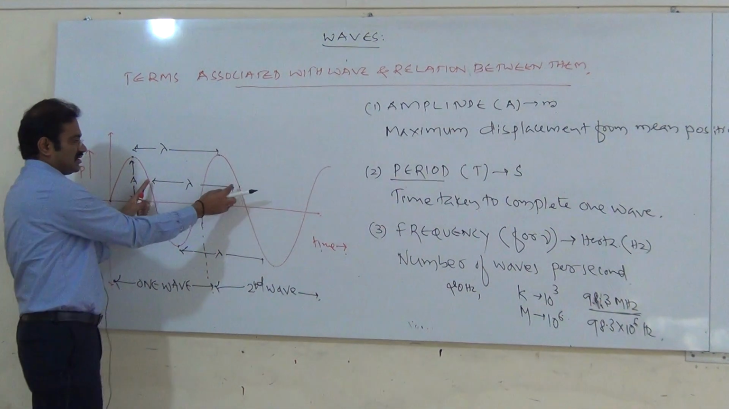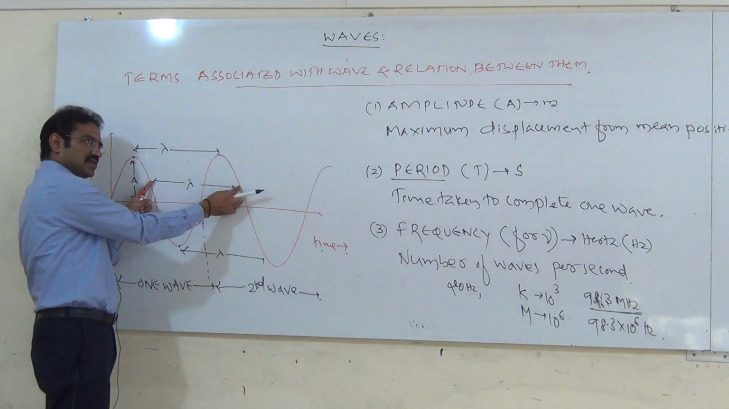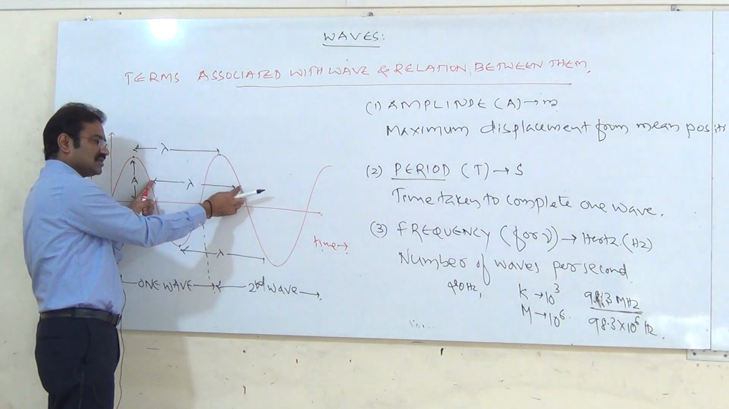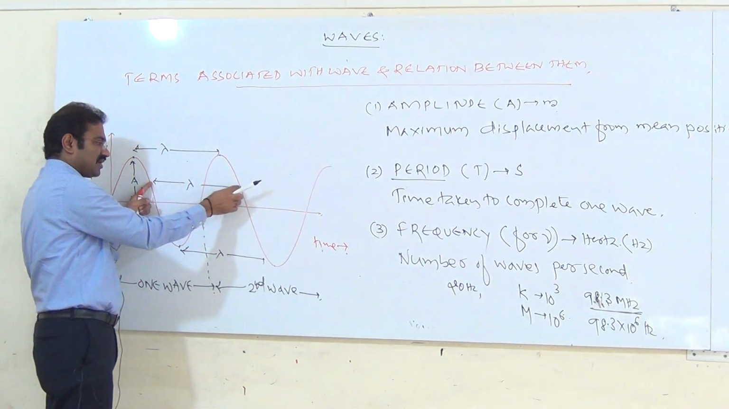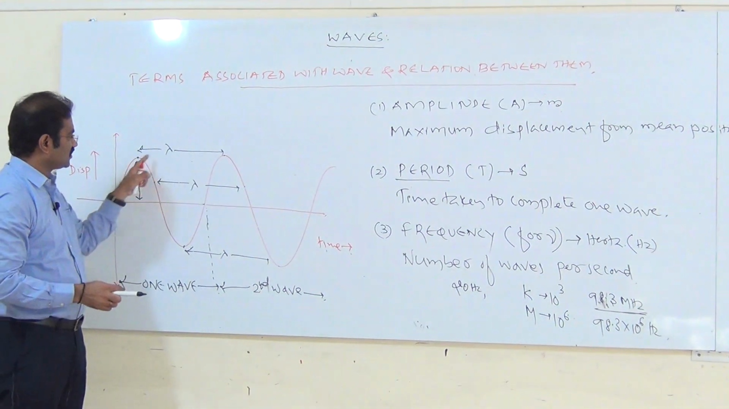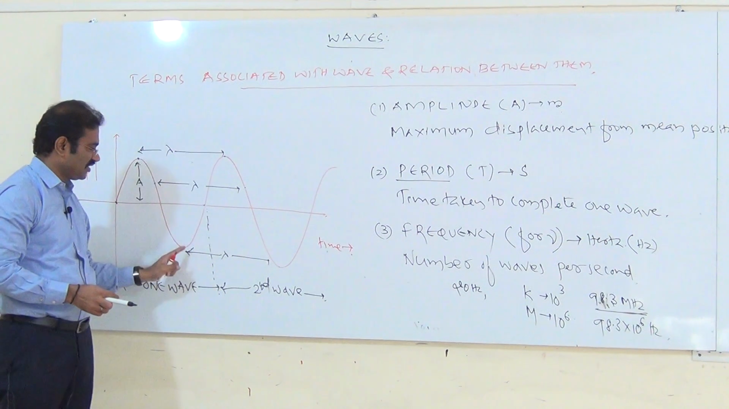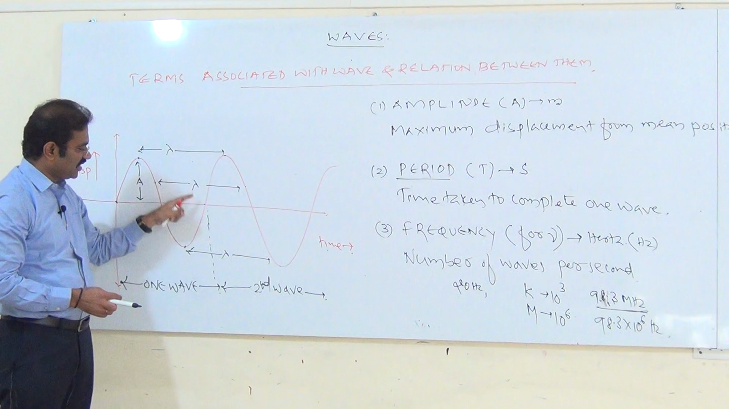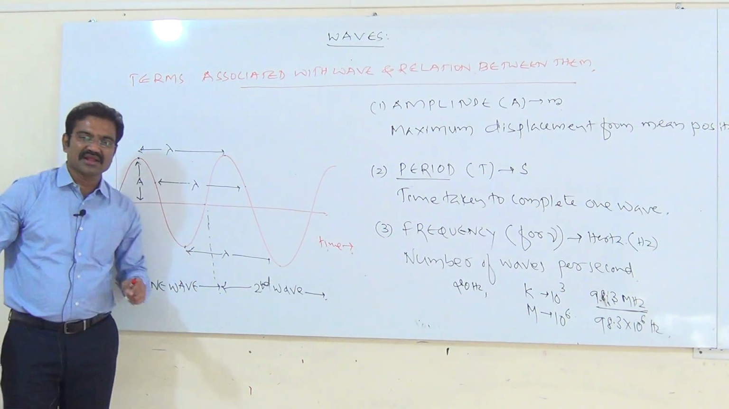Wavelength is the distance between the two particles which are in the same phase. Observe, these are at the same phase, peak phase. These particles are in the same phase. Wherever you calculate, it will be the same.